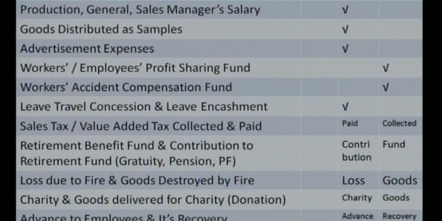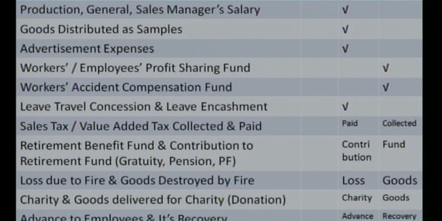Next one, again on your screen, leave travel concession and leave encashment. It is the benefit of the employees. As per the rule, the employees are eligible to enjoy certain leave, and that with pay. But if at the end of the year or at the end of the employment, the employee has not used the eligible leaves, at the end of the certain period or at the end of the employment, the business will repay the equivalent amount of the unenjoyed leave to the employee. It is known as leave encashment.